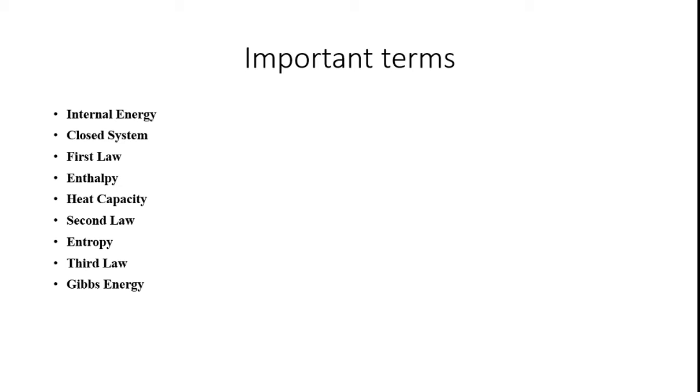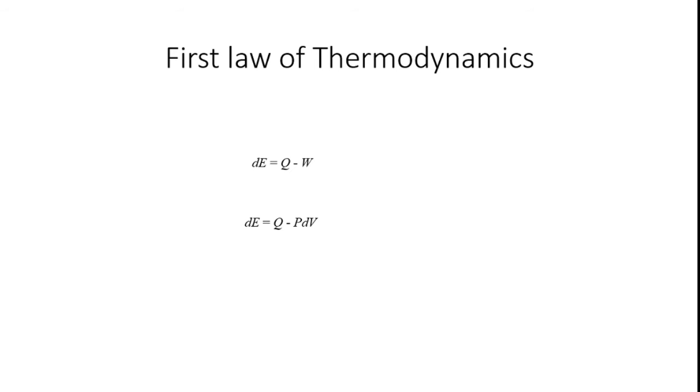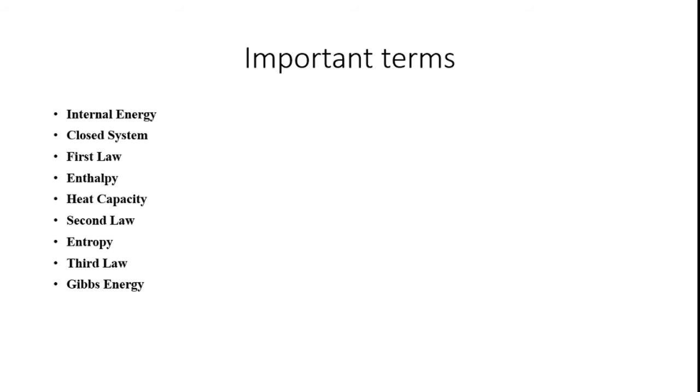Likewise, a lot of important terms are available, so we should be aware of them before studying the thermodynamic principles in phase diagrams. We should be aware of what is meant by internal energy, what is meant by closed system, and then Gibbs energy.